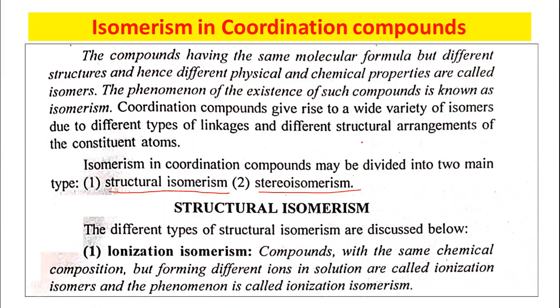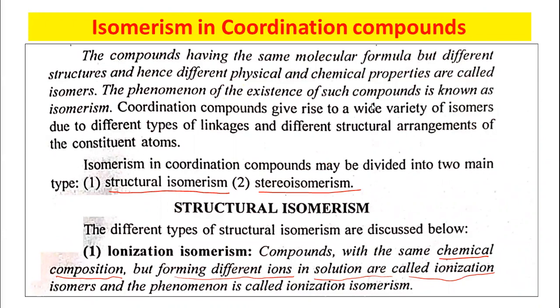Compounds with the same chemical composition, the same chemical formula, but forming different ions in solution are called ionization isomers, and the phenomenon is called ionization isomerism.